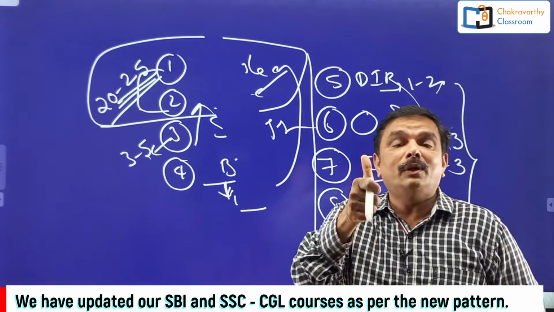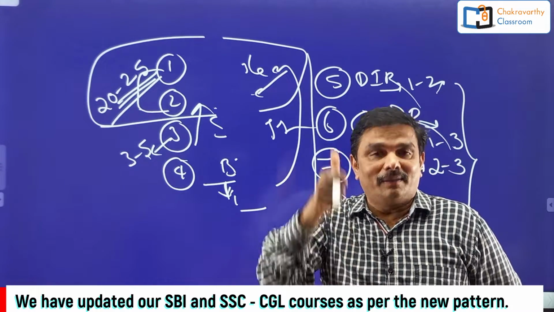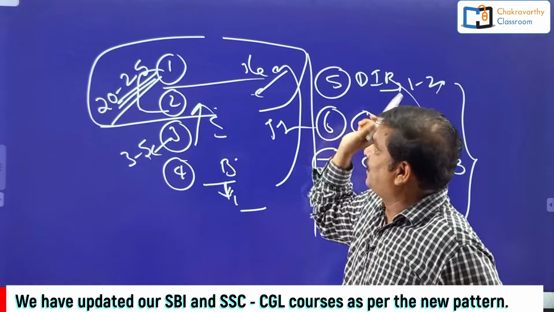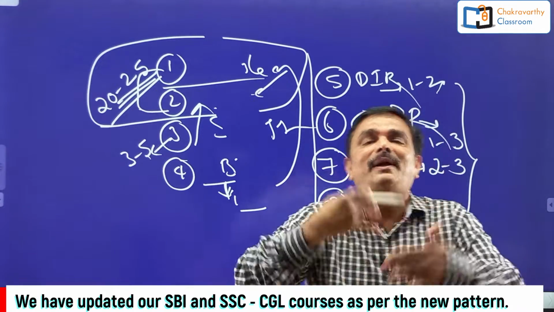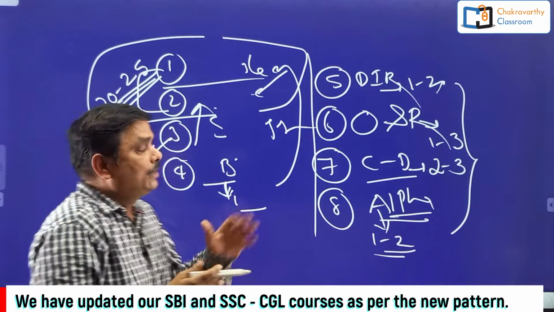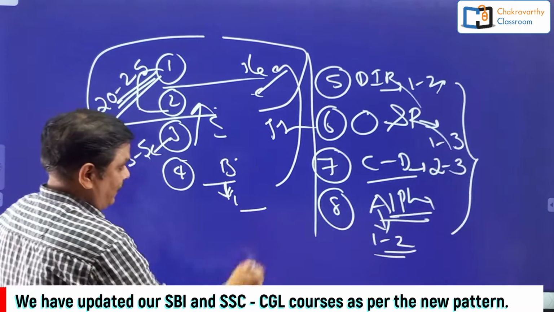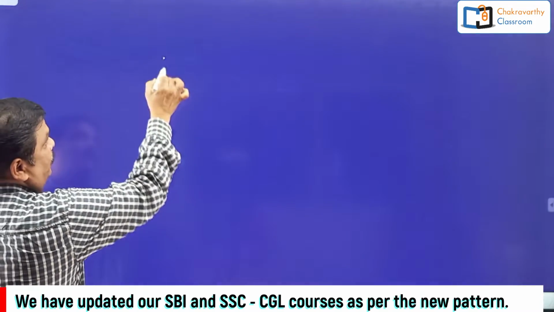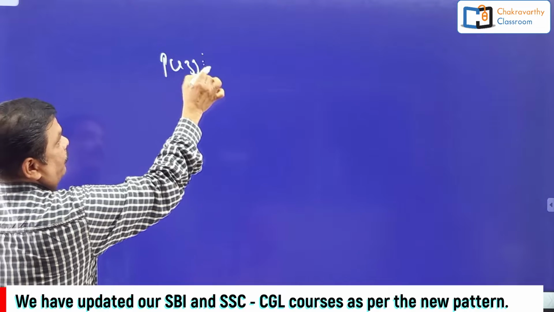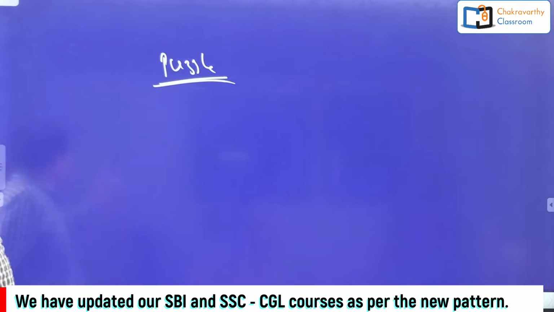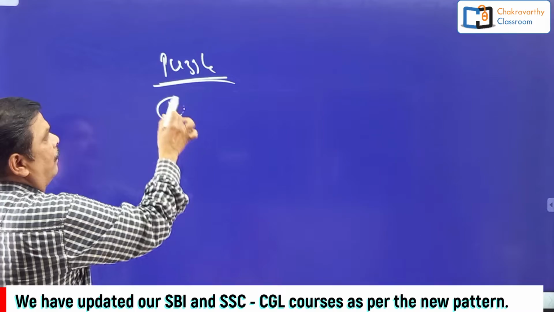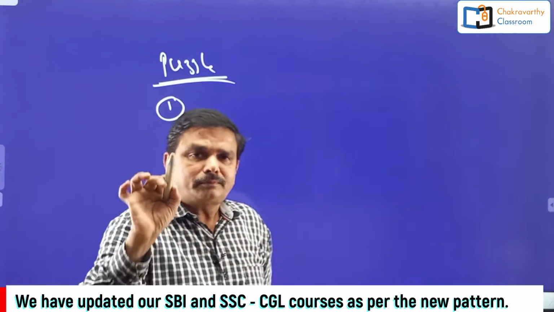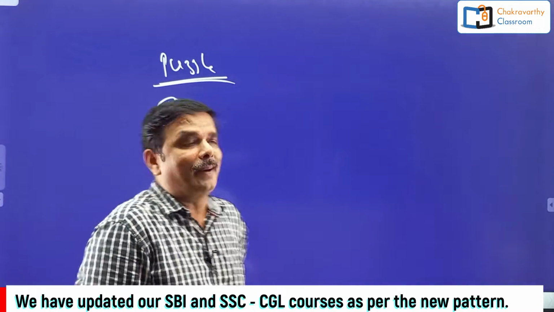Then what are the topics there? Puzzle is one chapter, for example. What are the different types of questions? See, students, from puzzle, I'll write each and everything here. You just make a note of this one. From puzzle and seating arrangement, since these are very, very important for you, from puzzle, you get questions like this. First category, I can say questions with normal parameters.